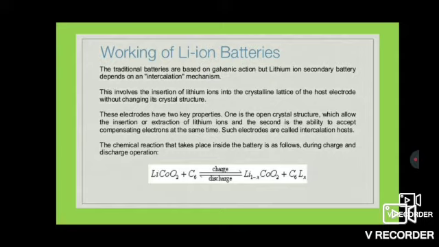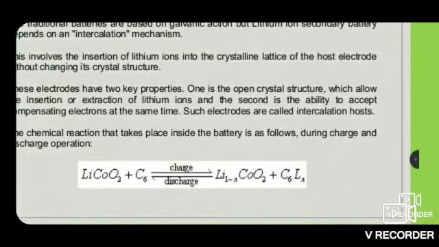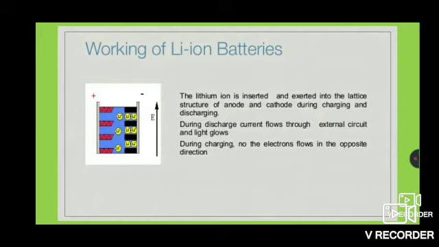The chemical reaction that takes place inside the battery is as follows. During the charge and discharge operation, LiCoO2 plus C6, one is anode, another one is cathode. There will be charging and discharging taking place with the lithium ion cells. Therefore, we will get Li1-xCoO2 plus C6Lx. The lithium ion is inserted and extracted into the lattice structure of anode and cathode during charging and discharging. During discharge, current flows through external circuit and light glows. During charging, the electrons flow in the opposite direction.